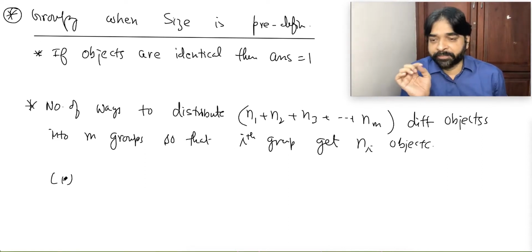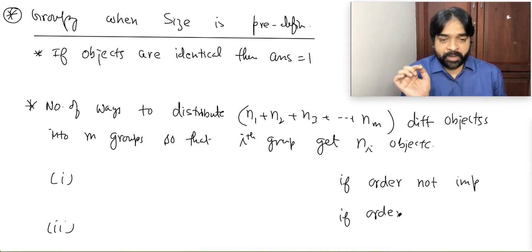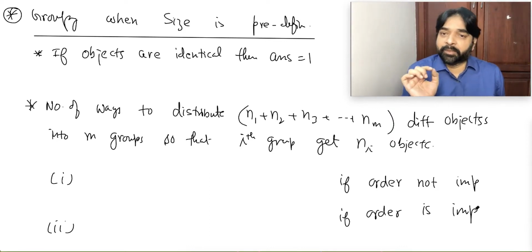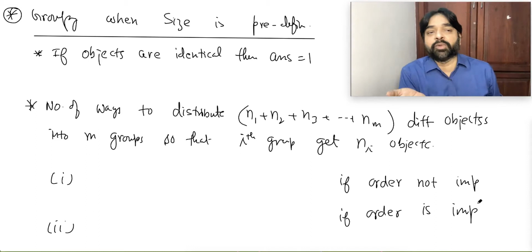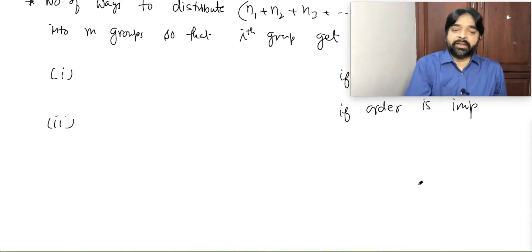2 situations. One is that if order is not important. Order not important, that means simply we are doing grouping. Second case, if order is important. That means we are making grouping and someone is there to receive the group also. Is it clear? We will write the answer later. First, let's understand what is the meaning.